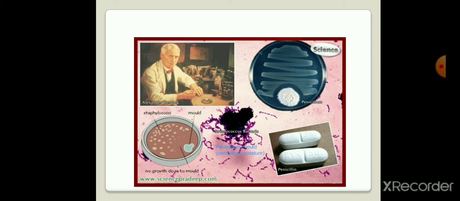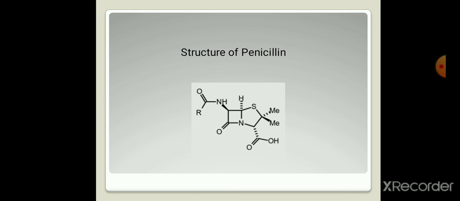And from that he started his discovery, and he found that this fungal species, Penicillium notatum, has the structure we have seen, which has a beta lactam ring. Why the name beta? Because from that nitrogen, if we start with alpha, that is the alpha carbon, the second is beta, and hence there is a beta lactam ring. Lactam is the word used whenever there is a cyclic amide, and hence the name beta lactam ring.